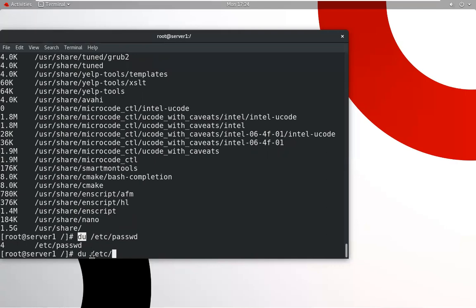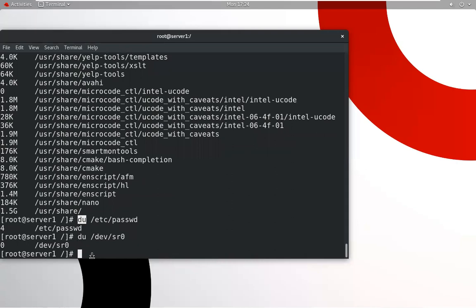Suppose you have another file, /dev/sr0. No, it's not a size. It's a file system, it's not a folder.